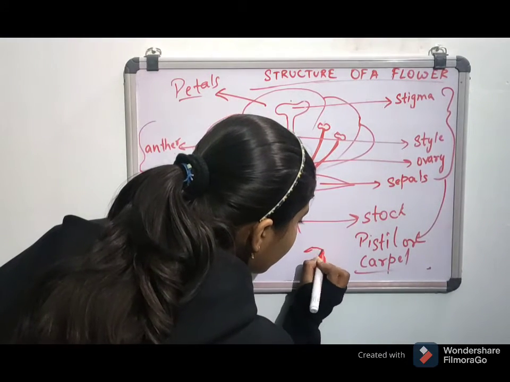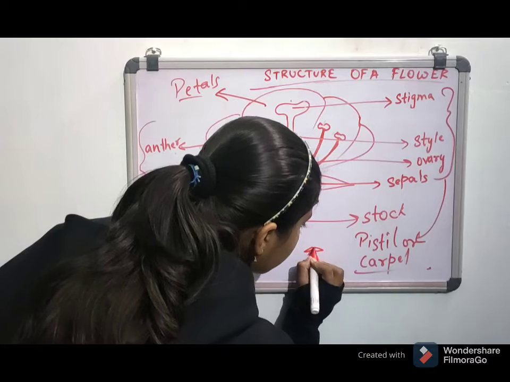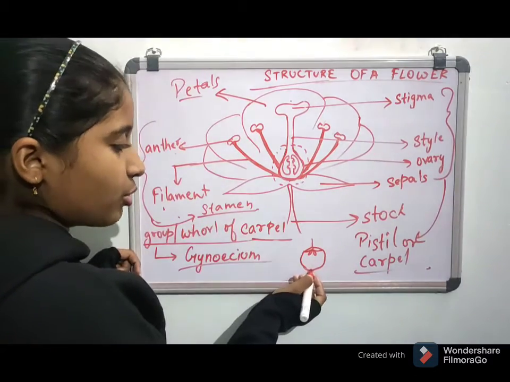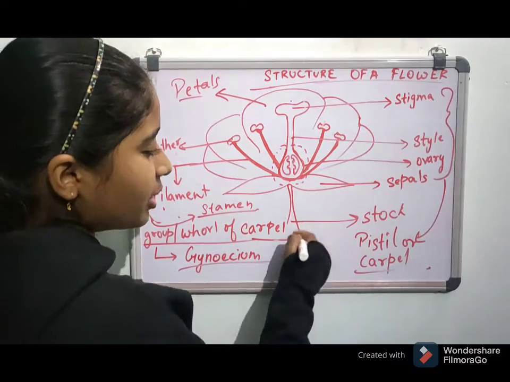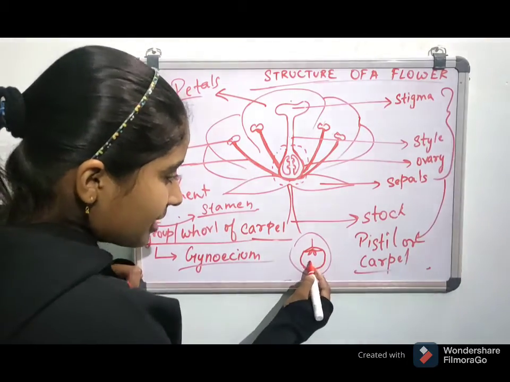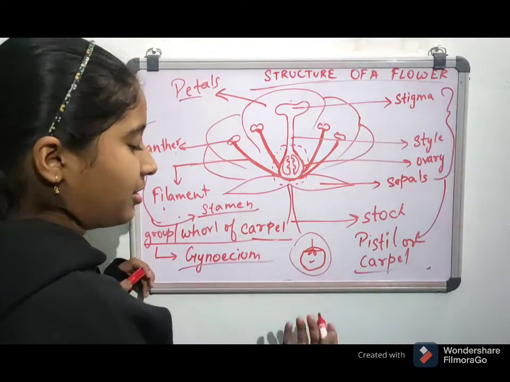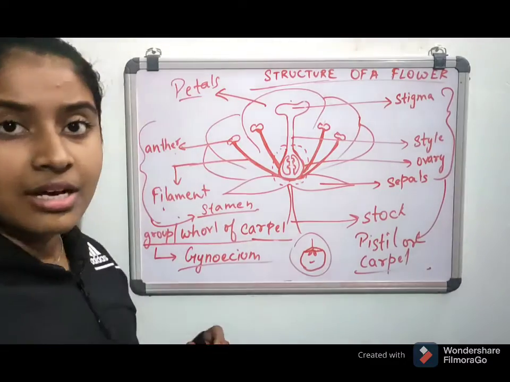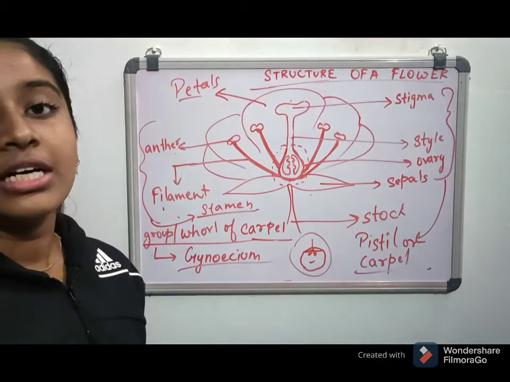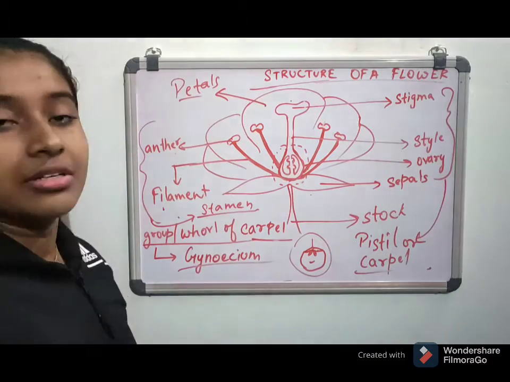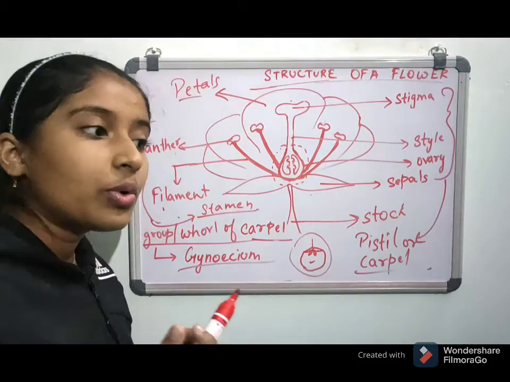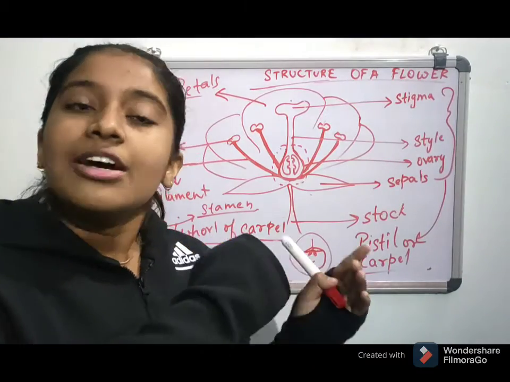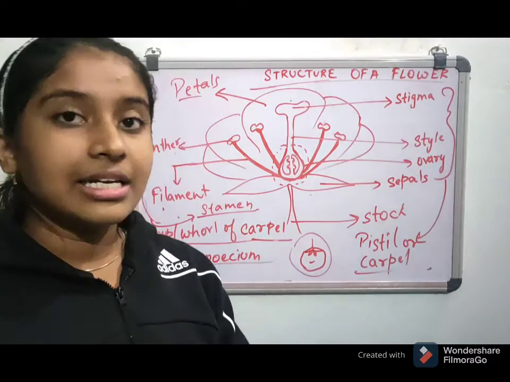Somewhat like this is a tomato. This is the fleshy part, and inside it the seeds are there. Where does this green part come from? These are the sepals of the flower which do not fall off. In some plants the sepals are not needed, so they fall off. If there is some need, then they do not fall off.